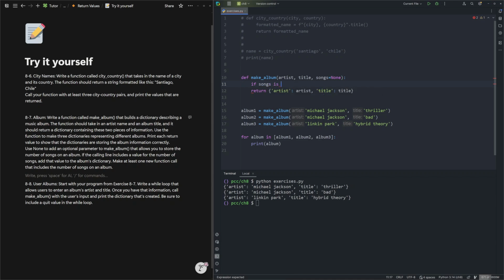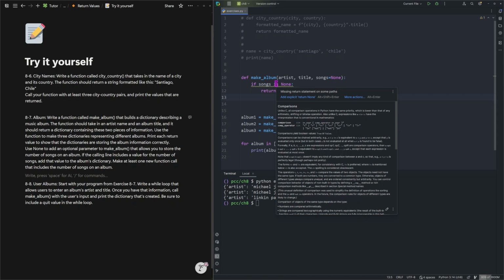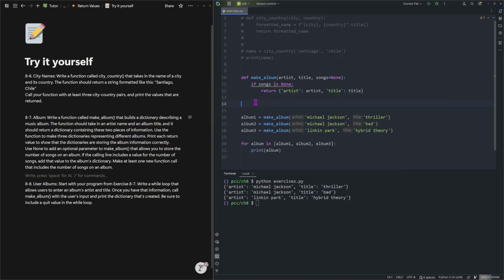If song is not none, or you could just say if song is none, you can just return this. Now, missing return at some other path. Okay, so we can return, otherwise we add our songs, and we just add our songs value.